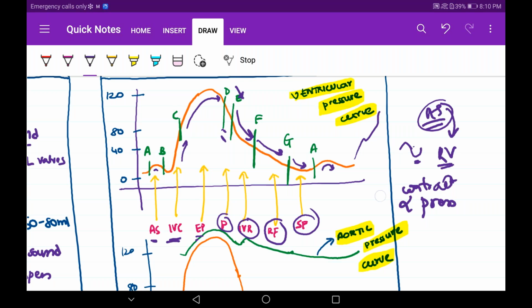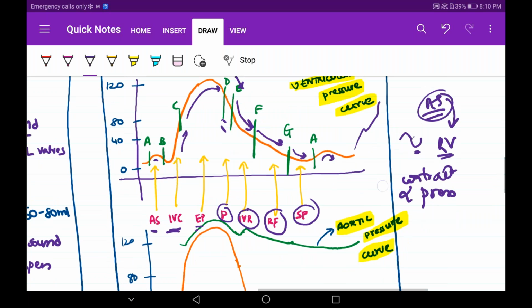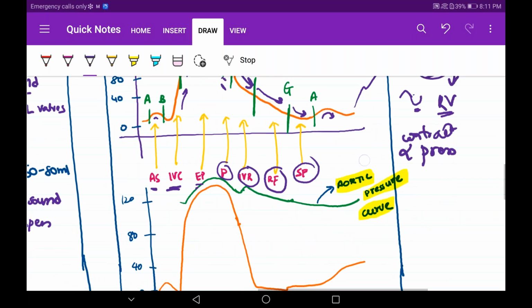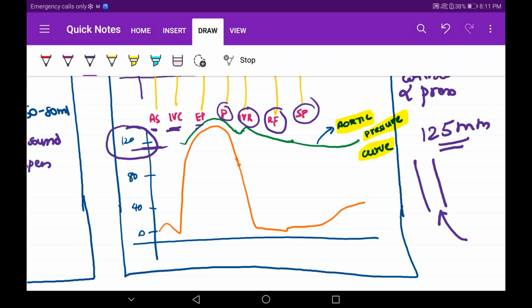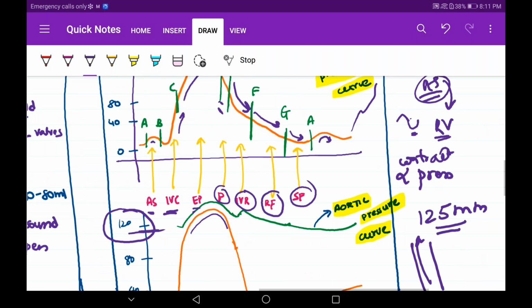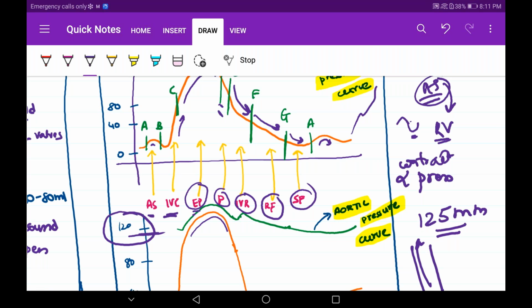Understood the ventricular pressure curve? Nothing much to learn. You can correlate very easily. I will send you the pictures. Lastly, aortic pressure curve. I already told you aorta has the highest pressure. Aorta has the highest amount of pressure present in it. So already it is present in the highest amount. Some variation will occur in aorta. Like for example, when left ventricle contracts and overwhelms it, blood enters into this. That's why it will produce a positive curve, seen in ejection phase. See, I wrote ejection phase, so it's correlated with that only.